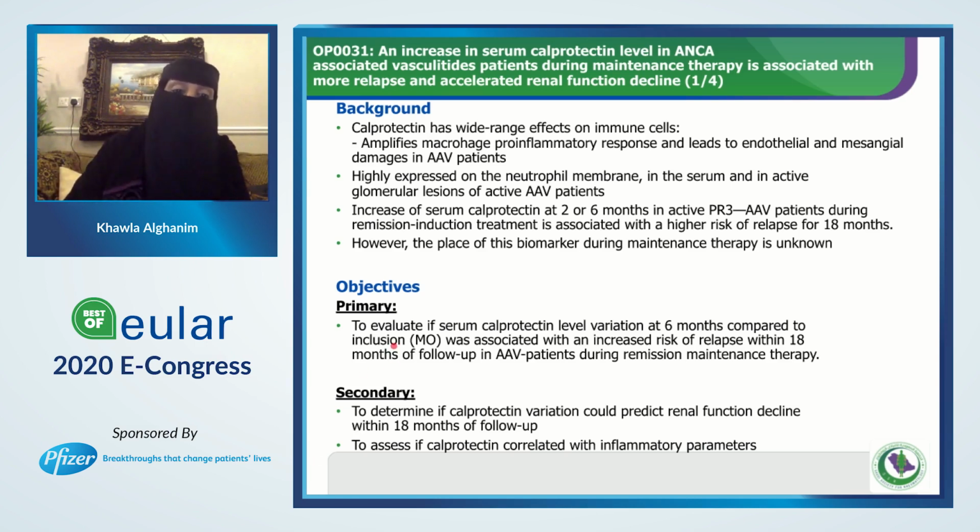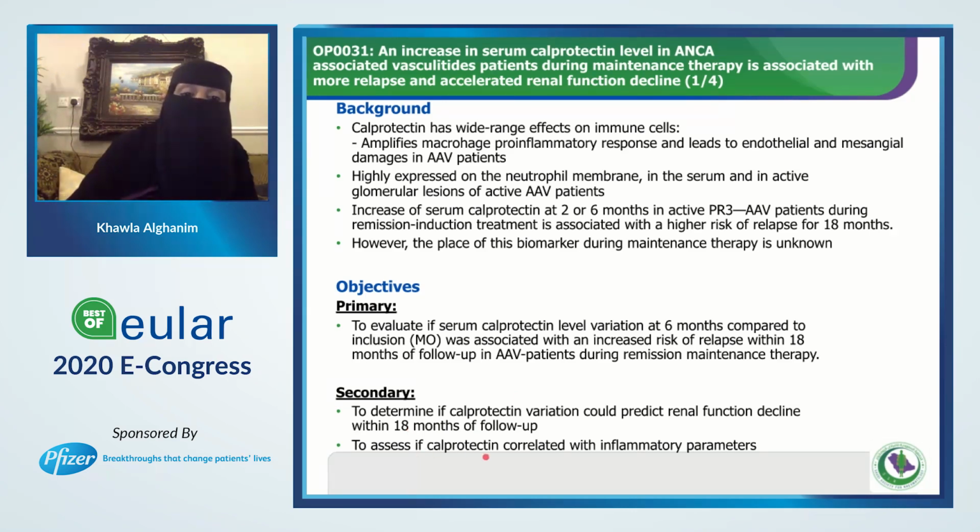So the objective of this study is to evaluate if serum calprotectin level variation at 6 months compared to inclusion, which is M0, was associated with increased risk of relapse within 18 months of follow-up in ANCA-associated vasculitis. And the second outcome is to determine if calprotectin variation, I'm saying variation because it's not a single reading, they compare from the induction to maintenance, what is the difference? If there is a significant difference, it means this is really positive.